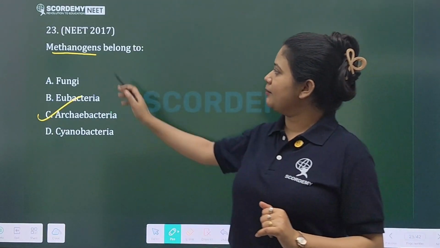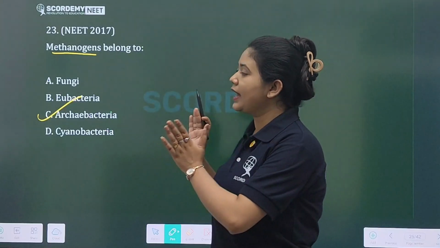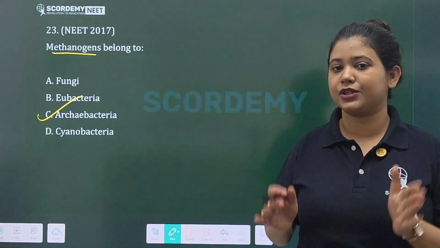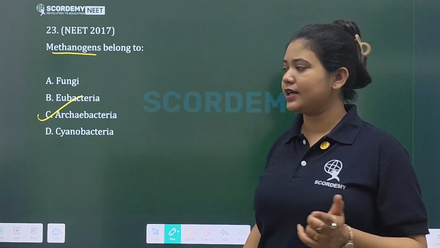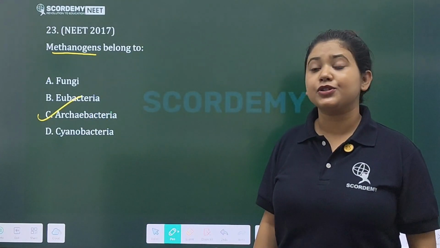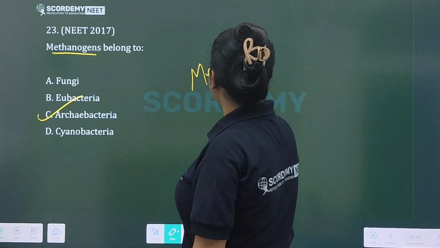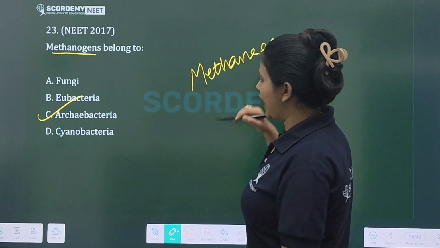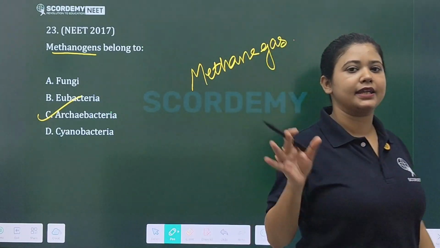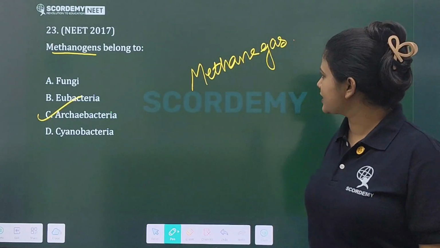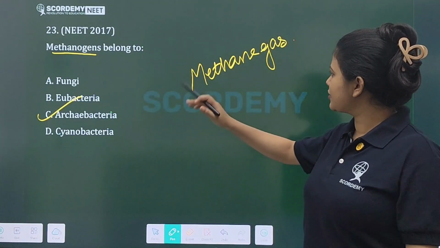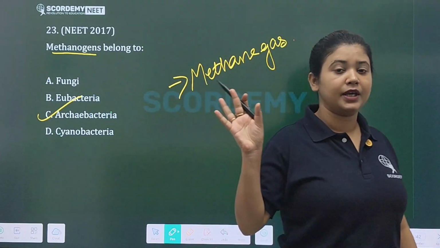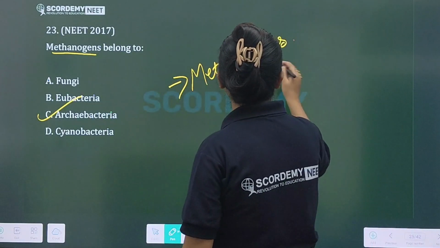Okay? Along with methanogens, a commonly asked question is that they produce methane gas. They are responsible for producing methane gas. Methanogens belong to the group archaebacteria. They produce methane gas. And also you will find methanogen bacteria in the rumen of cattle, where they help the cattle to digest cellulose, right? So they generate methane gas. Methane gas is an important component of biogas.